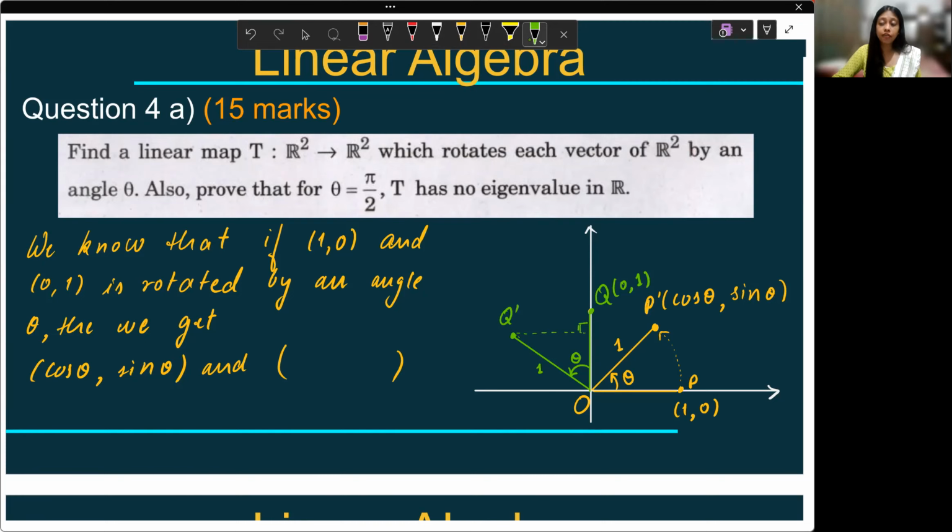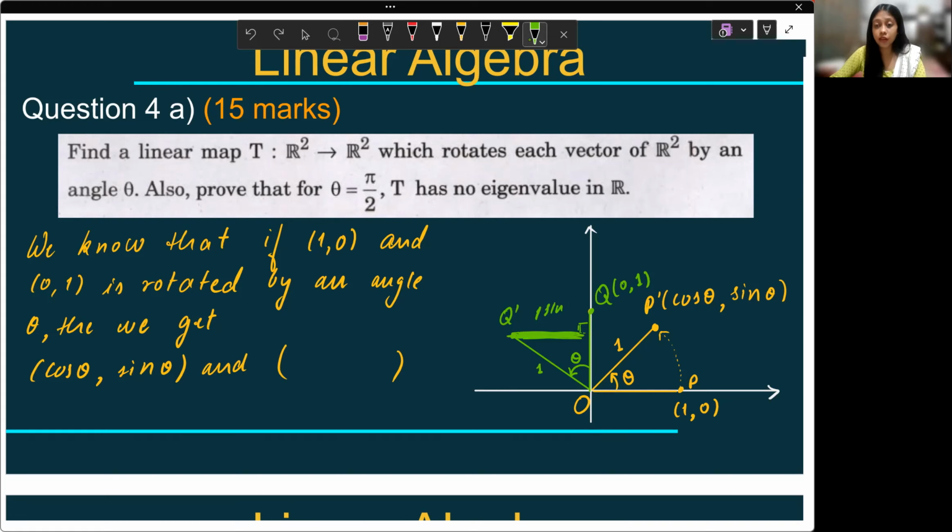So see, if I apply sine theta here, it will be sine theta is equals to the distance, this distance. This distance will be 1 sine theta. But this distance is 1 sine theta, right? Not the abscissa. Abscissa, it will be negative because we are in the negative direction of x-axis.